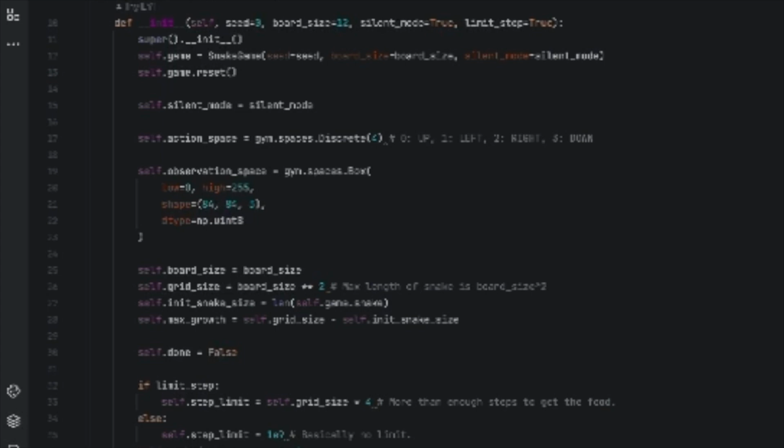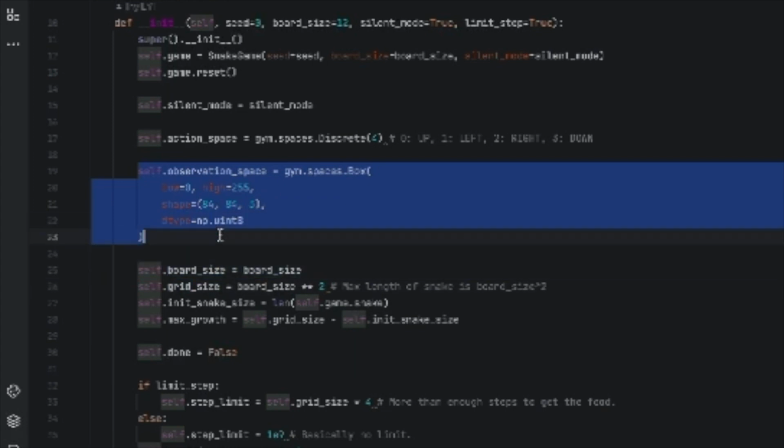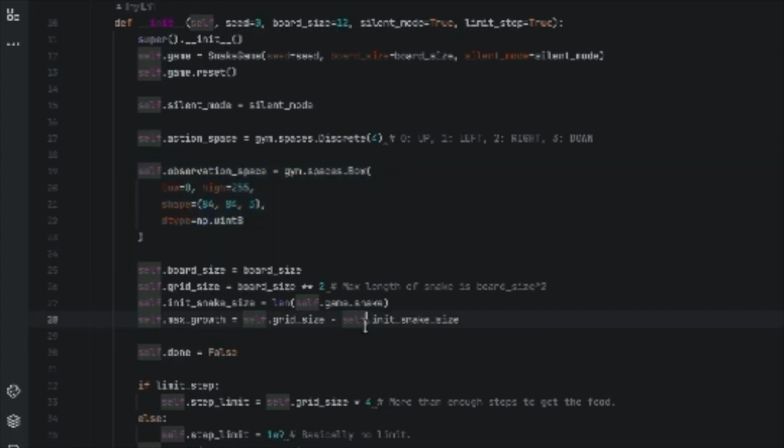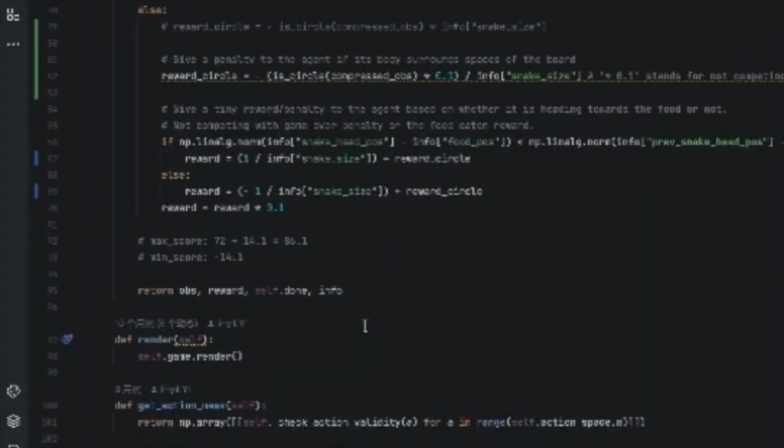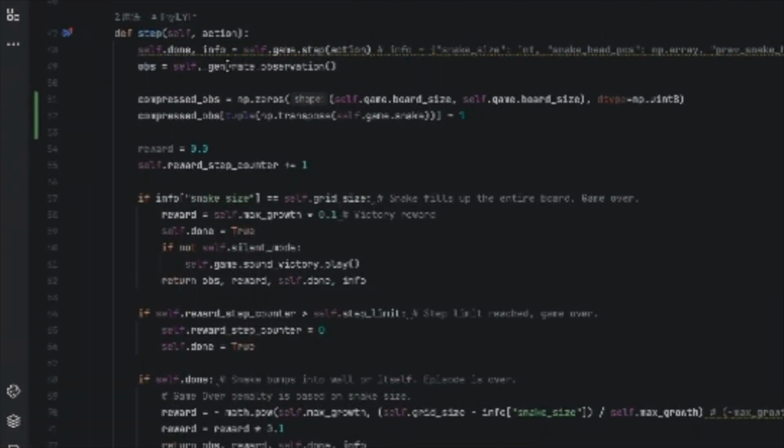As we can see from here, the observation space is defined, which involves the snake environment and also the color of the snake. Make sure our model is able to distinguish the snake head and direction. In the function called step, which we can see from here, we define the strategy of the reinforcement learning.